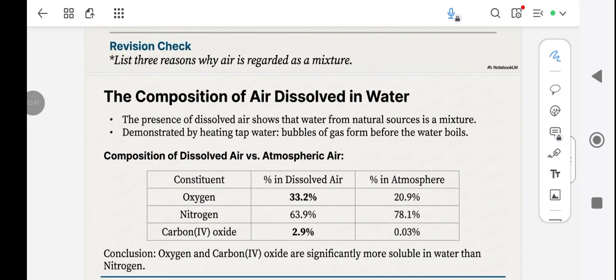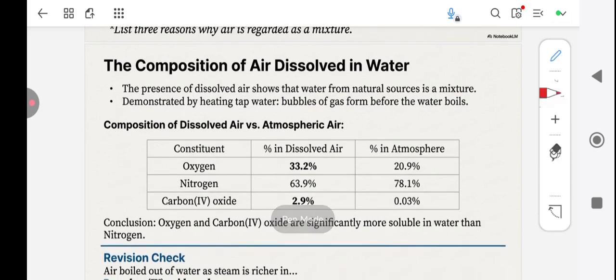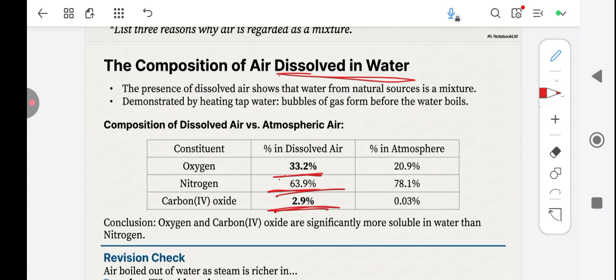So there's something I want you to pay attention to. The composition of air when dissolved in water changes. When air is dissolved in water, oxygen increases, nitrogen reduces, while carbon dioxide increases. Why? Fishes take in oxygen, so oxygen has to increase, while carbon dioxide will also increase.